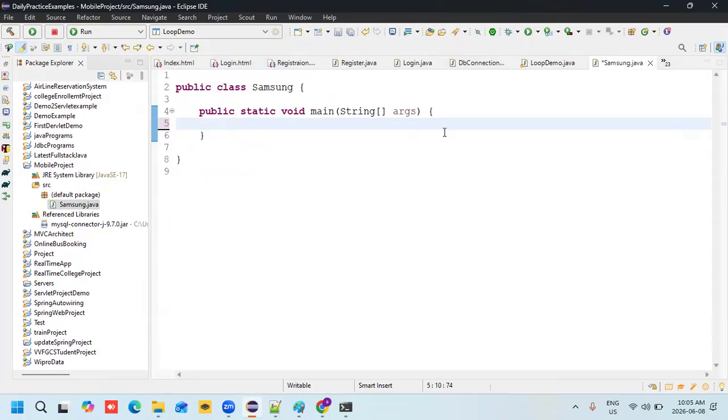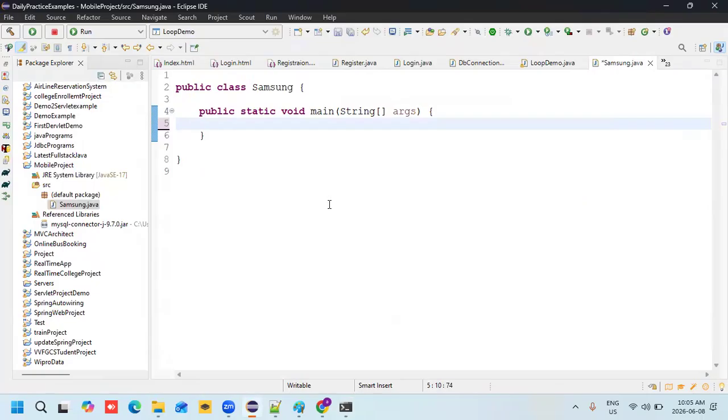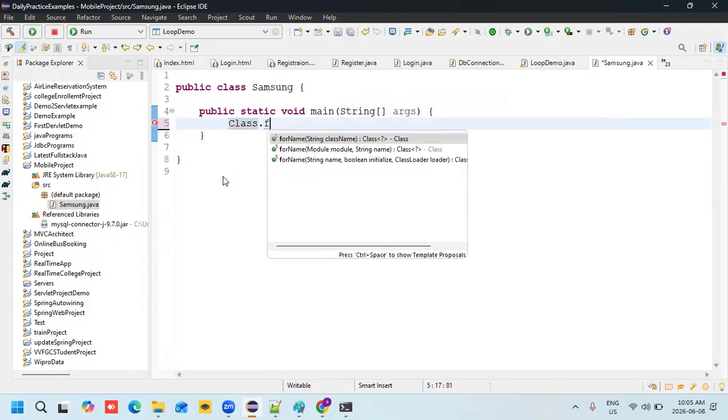So what is the first step here? This is a Java application, and it must connect with the database. How should it be connected? Using one driver. Suppose there is a truck and I need to travel from one place to another place, so I must require one driver. First I need to search for the driver. How can I write that, to search for the driver by name?